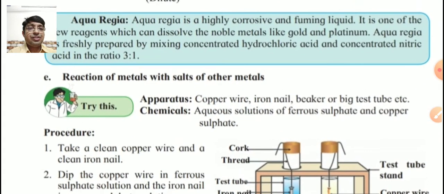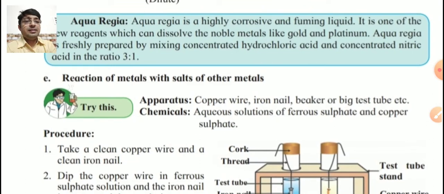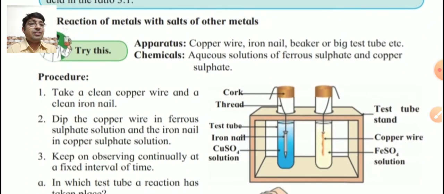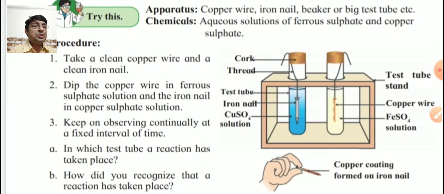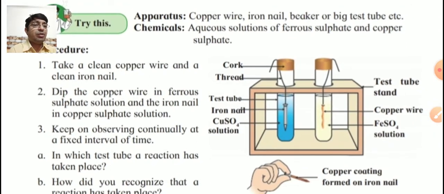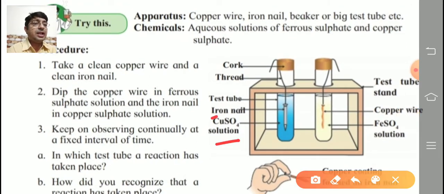Next type of reaction is reaction of metal with salts of other metal. Now try this activity given for us. Apparatus is given, read it carefully, chemicals are given, and procedure is also given. In one test tube we are taking copper sulfate solution and dipping an iron nail. In the second test tube we are taking FeSO4, ferrous sulfate solution, and dipping a copper wire in it, and we are observing whether any changes occur or not.